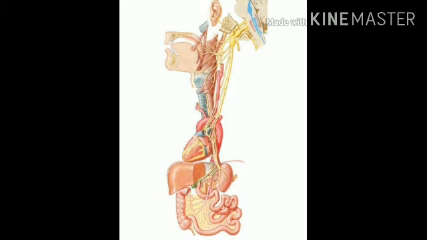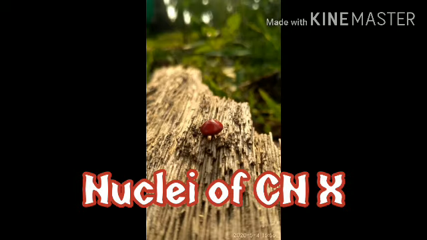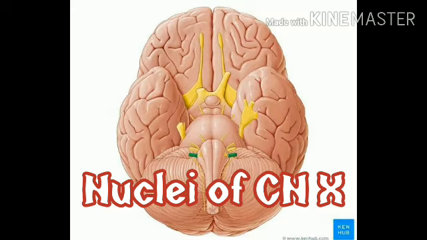Then the motor innervation provides motor innervation to the majority of muscles of the pharynx and soft palate and also the larynx. The parasympathetic innervations go to the smooth muscles of the trachea, bronchi, gastrointestinal tract, and it also regulates the heart rhythm.